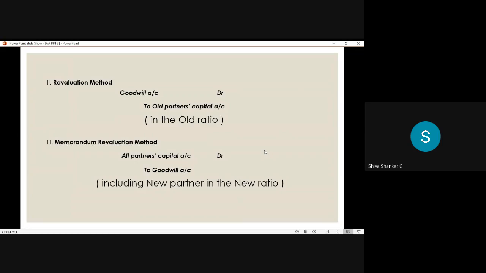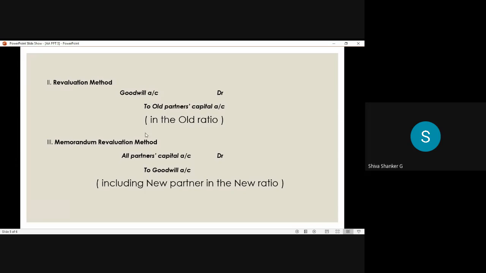But what is the common thing for the first and second methods? In the first and second methods, we are distributing the goodwill amount to old partners only. In the revaluation account, for distribution of goodwill in the old ratio, what entry do we write? Goodwill account debit to old partners' capital account. And coming to the third method, that is the memorandum revaluation method. It's an extension of the revaluation method. In the memorandum revaluation method, one additional entry we write.